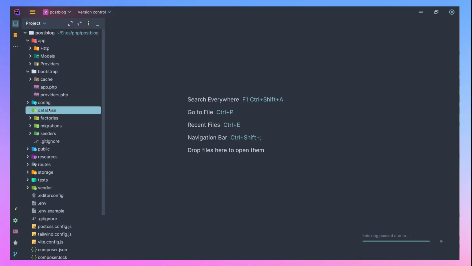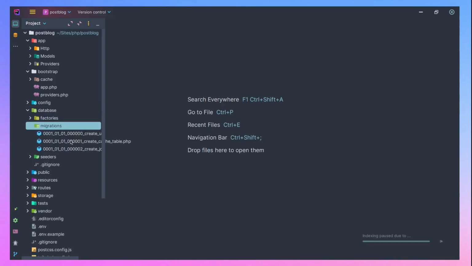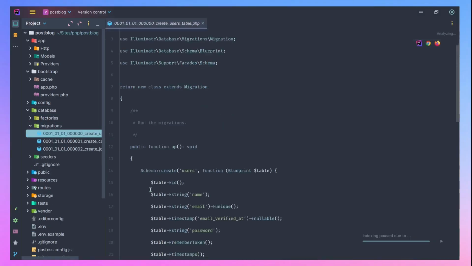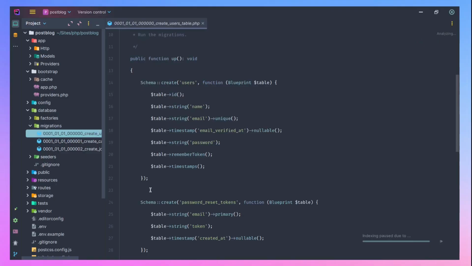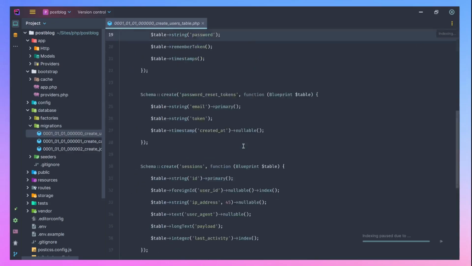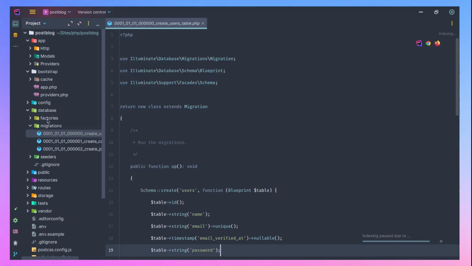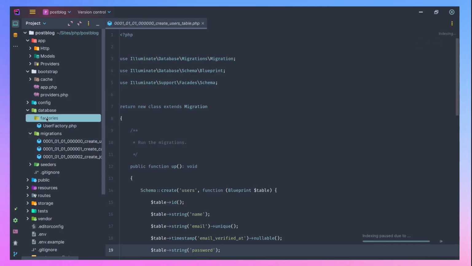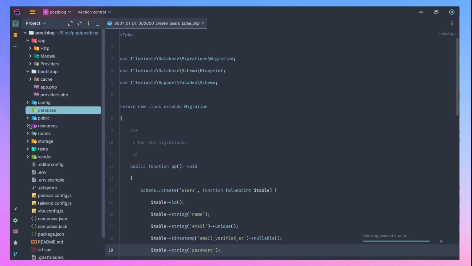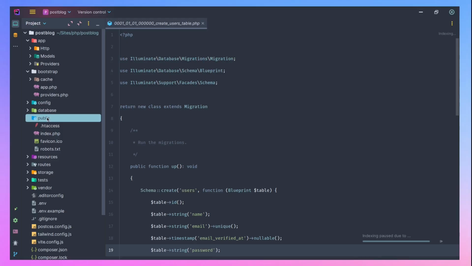Database contains migrations. Migration is just a way for you to create your database schema or modify it. If you're working with a relational database, you need to define your schema, and migration gives you a way to do that with ease. We'll get to that. We also have factories, and seeders help you create some random test data for your application.